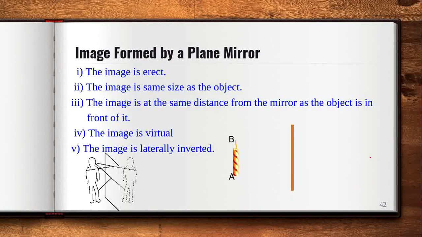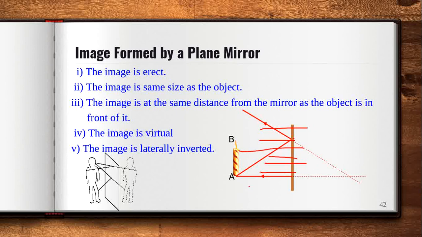Then, image formed by a plane mirror. Suppose this is a plane mirror, so there will be no curvature here. This is the object, and this is one incident ray parallel to the principal axis. The normal will always be a perpendicular line. At every point, all the normals are parallel to the principal axis. In the case of a spherical mirror it is not so, but here all the normals at any point will be parallel to the principal axis.